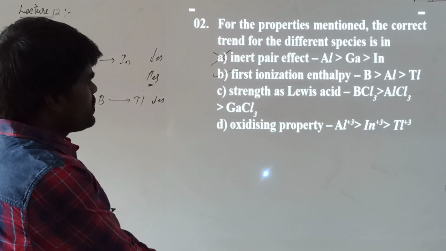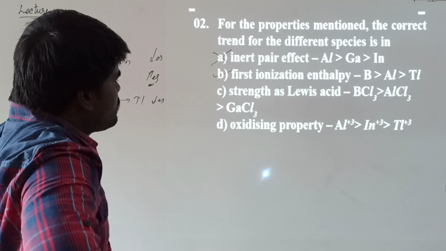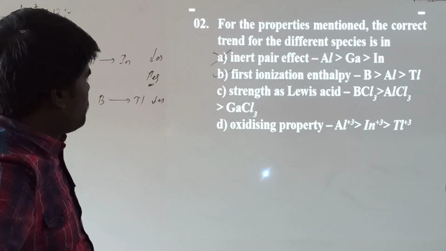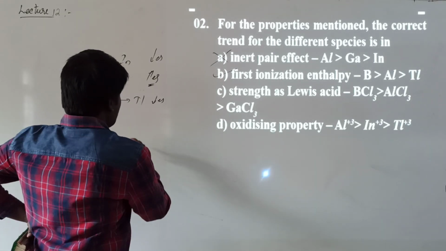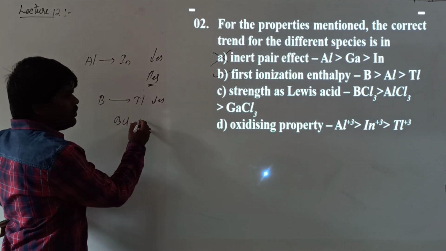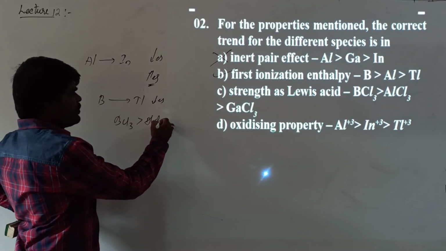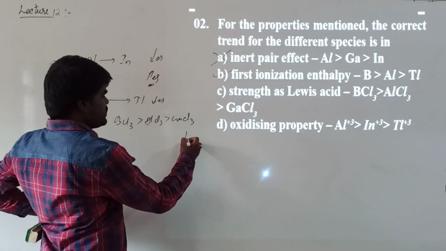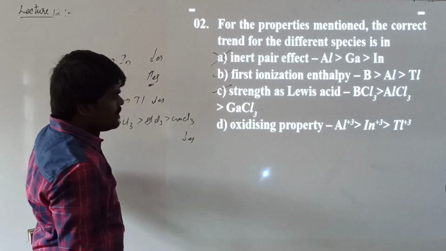And the strength of Lewis acids. It is also correct from boron trichloride, aluminium trichloride, and these are all Lewis acids. The strength of Lewis acid decreases. This is also true.